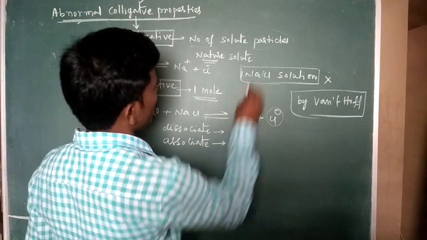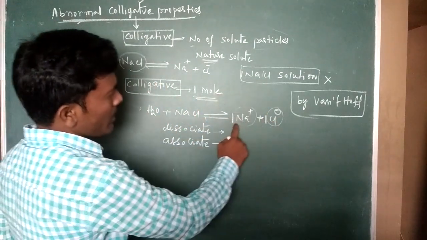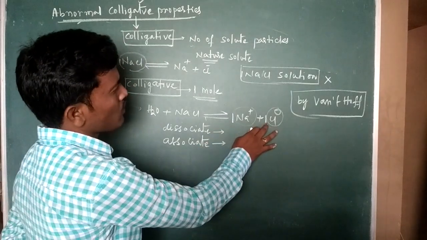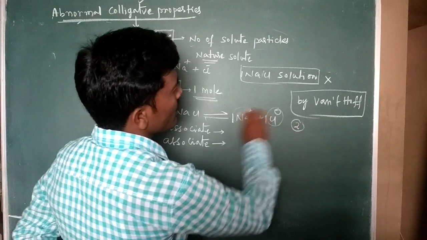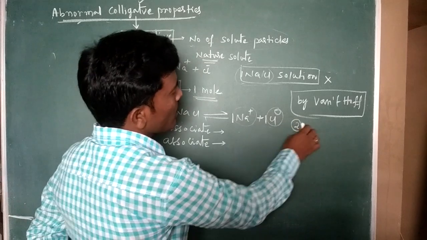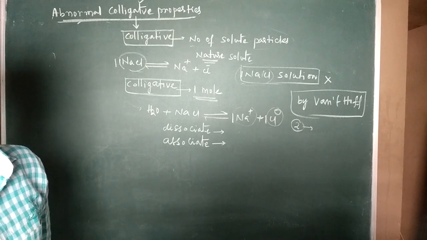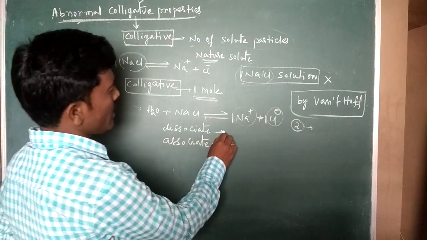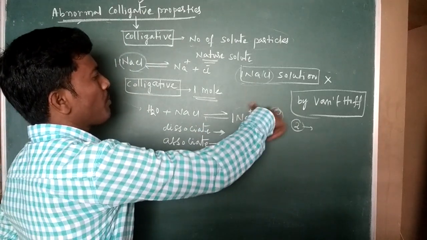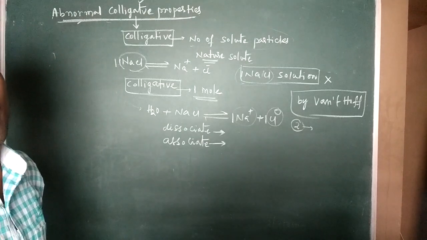Here it is 1 mole, but by dissociation we get 2 ions. So 1 plus 1 makes 2. The number of particles increases, therefore the colligative properties also increase. So we can easily understand that by dissociation or association we get the number of solute particles as ions, or as dimeric forms or trimeric forms.